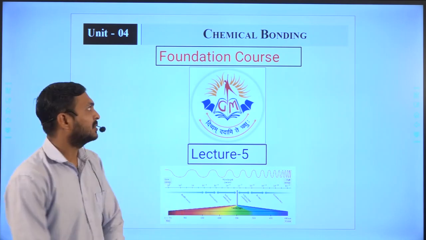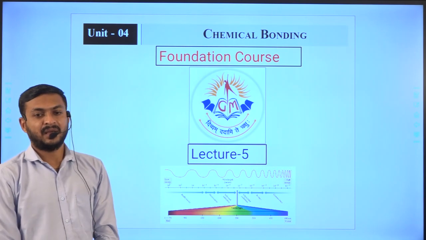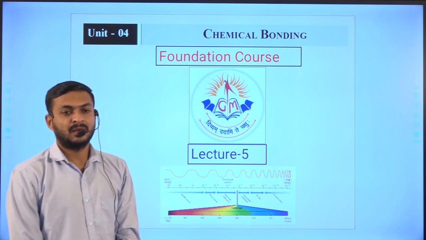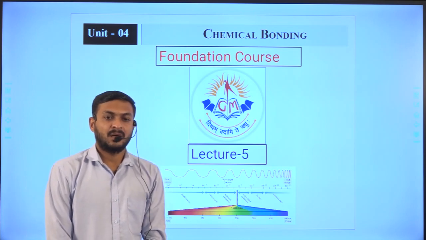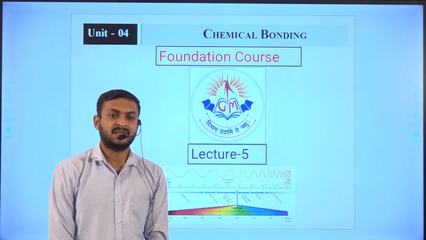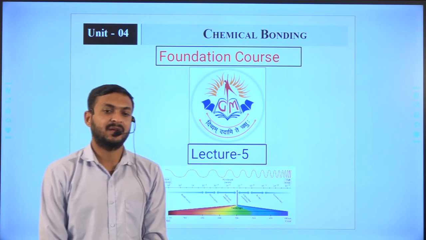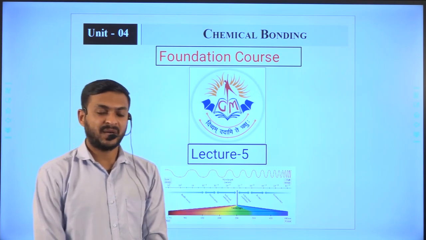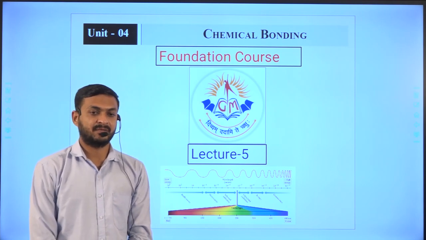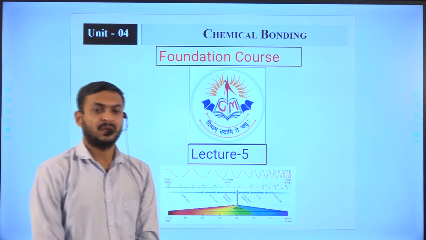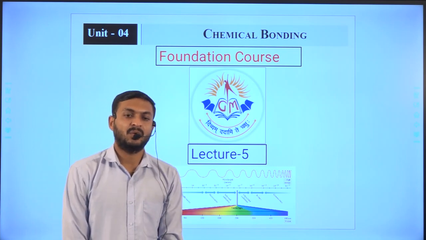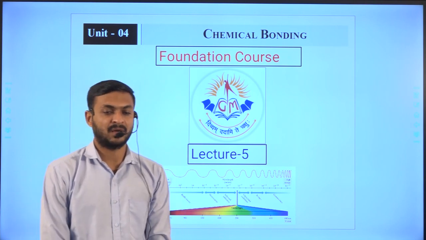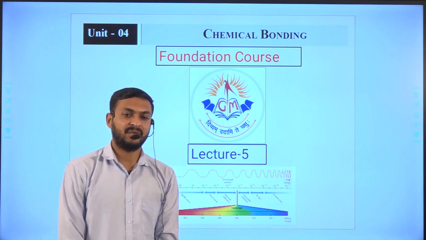We are discussing chemical bond, and in our previous lecture we have already studied what is the difference between covalent and ionic bond, how they are formed, and how they mainly form in different conditions. We also discussed specifically coordination bond. So in this lecture, the remaining bond, called metallic bond,